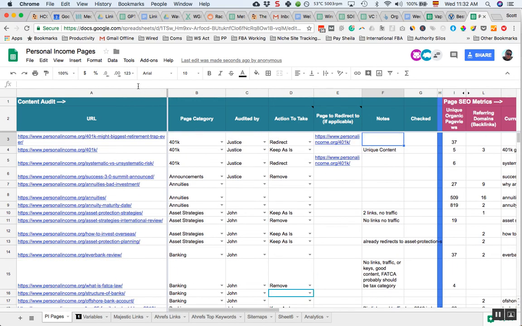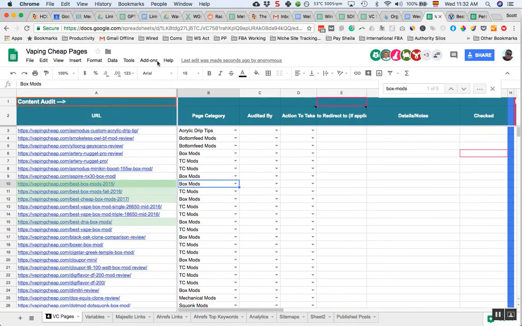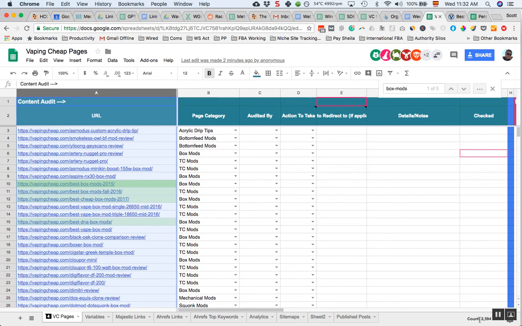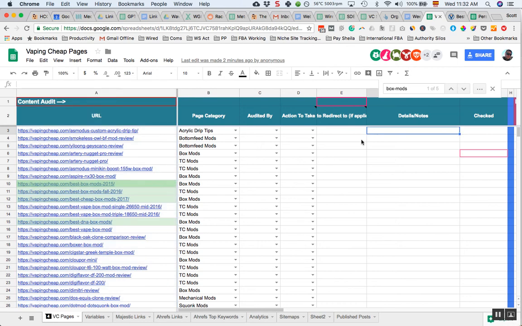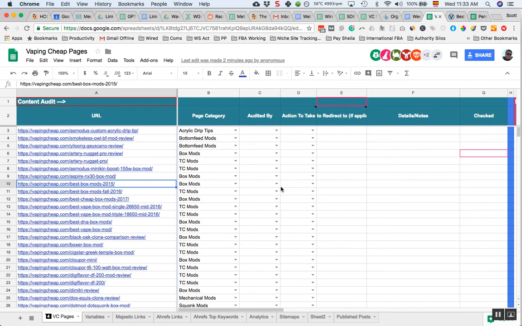PI is well and truly on the way. Let's look at the pages here. We have 600 pages on PI. Vaping has like 2,000, 2,500, nearly 2,600. So if you guys on PI could help the vaping guys for a bit, that would be super useful, just so that we can get as much of this done as we can in this phase, in this week. So I wouldn't worry about phase 3. We can get to that later.